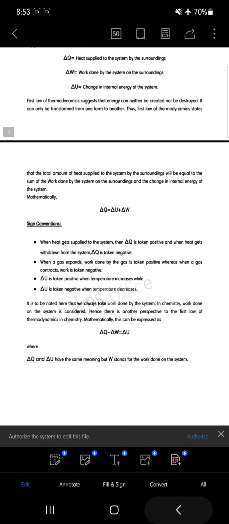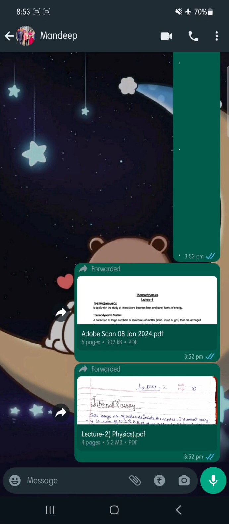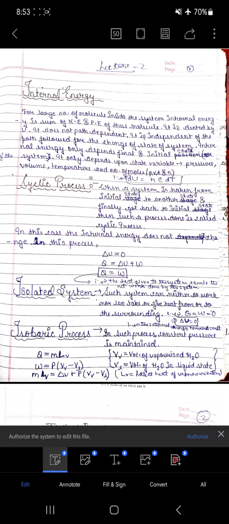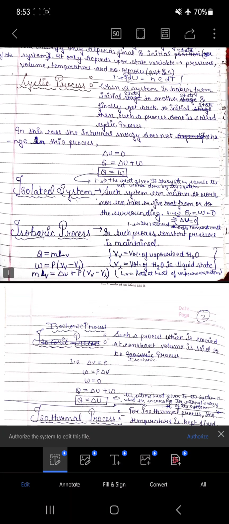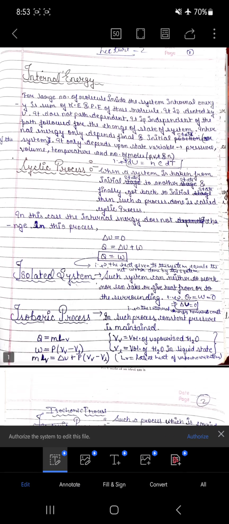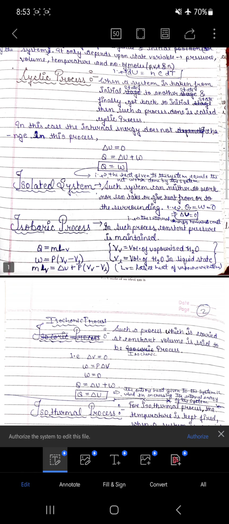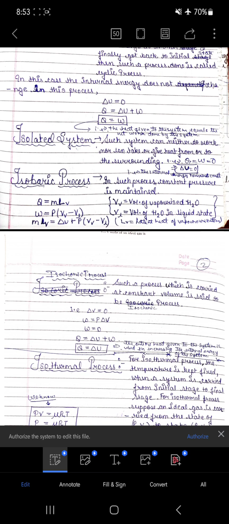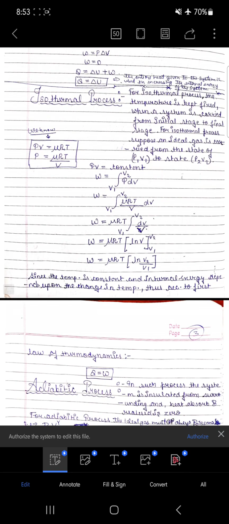Related to that, I have already sent you one PDF in which the detailed explanation of all the processes has been given. In this, internal energy is also there. The second PDF, that is lecture 2, has everything explained. Further, if I talk about the first law of thermodynamics, based on that, all the processes, isobaric and isothermal and everything, have been discussed, and the proper expression of the work done has been calculated here.